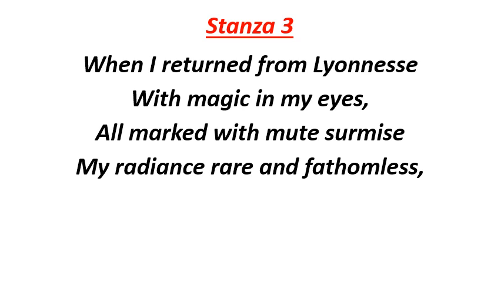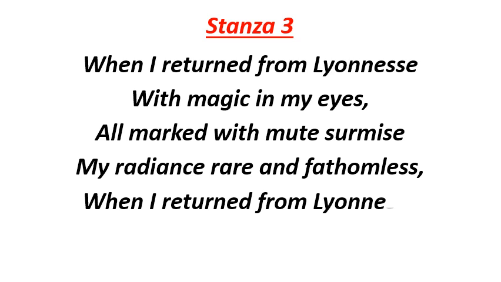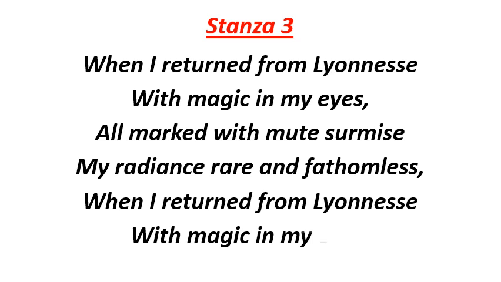Thus, the poet seems to have achieved something which he was questing for. His hope is fulfilled. He has gotten something that has transformed him. It was his becoming wife, that was Emma. Due to that, his eyes were shining. He was feeling very happy. When I returned from Lyonnesse with magic in my eyes. Again, the poet repeats the first two lines of the stanza. According to him, all this happened when he returned back from Lyonnesse with magic in his eyes.